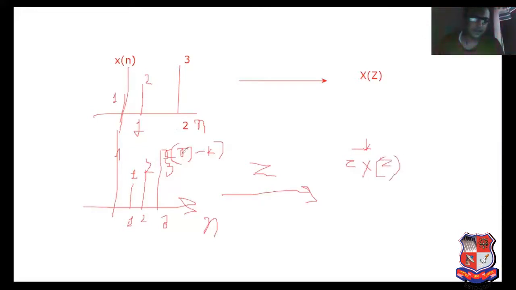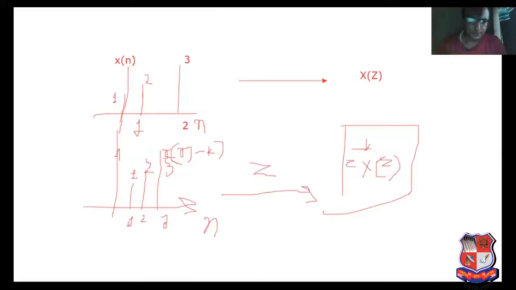Why? Because we shifted by 1 unit only. So here x of n minus 1 and Z transform of that is z raised to minus k X of z. So it is the property of time shifting. If you shift in the time domain, then in z domain it is multiplied by z raised to minus k factor into X of z. So it is the property of time shifting.